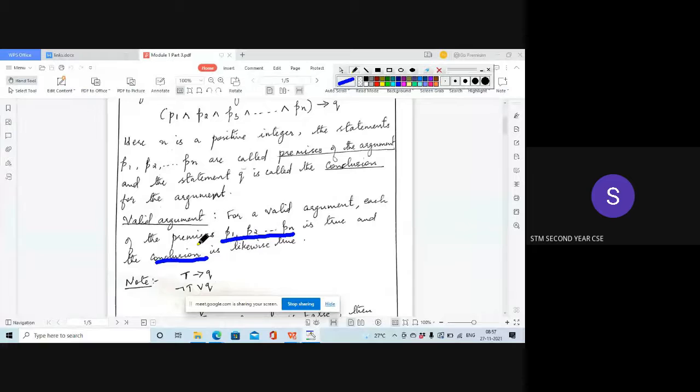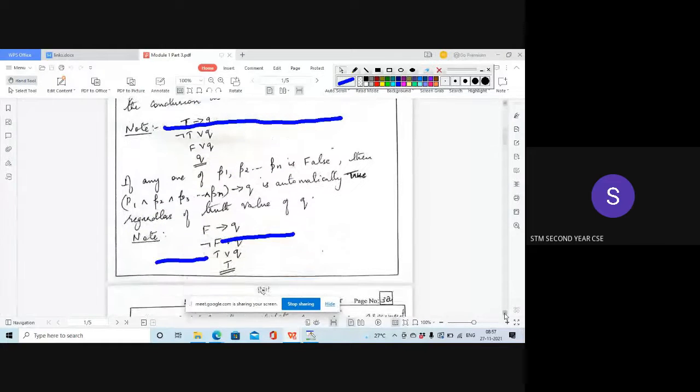We don't know whether the conclusion is true or false, but if we prove that this statement is true, then we can say that Q is also true. That's what we studied yesterday.